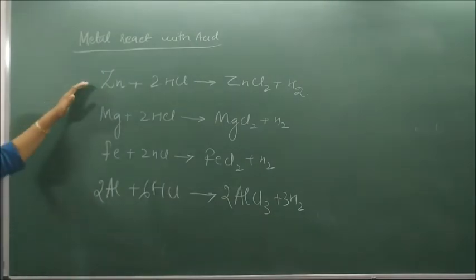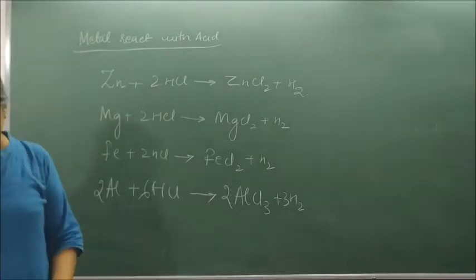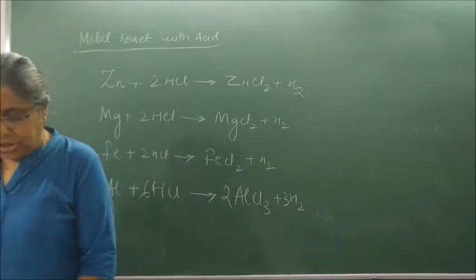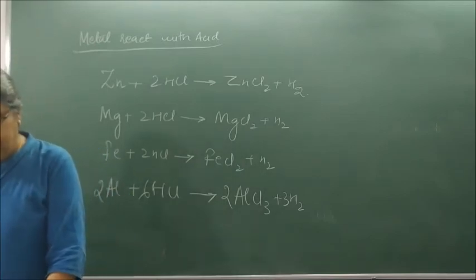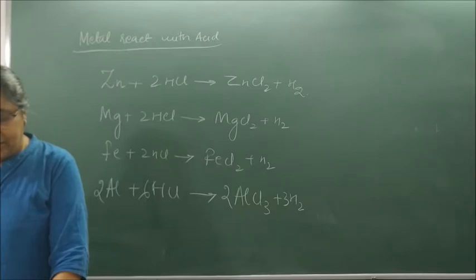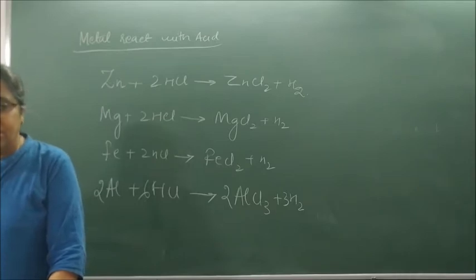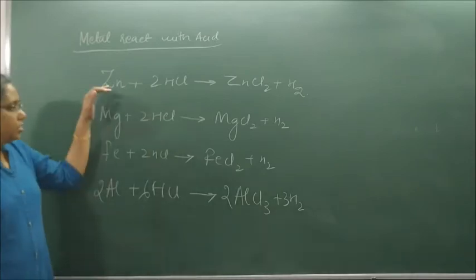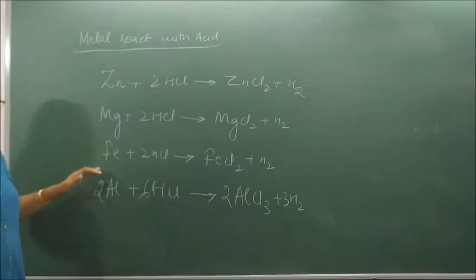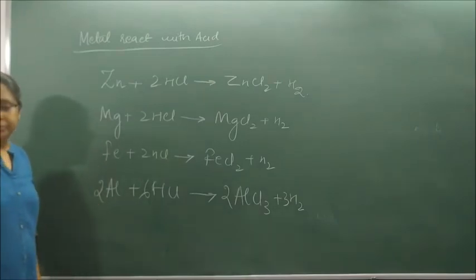Please write these equations in front of activity 3.11, because just below it is written: write equations for the reaction of magnesium, aluminium, zinc and iron with dilute HCl. So we have written zinc, magnesium, iron and aluminium.